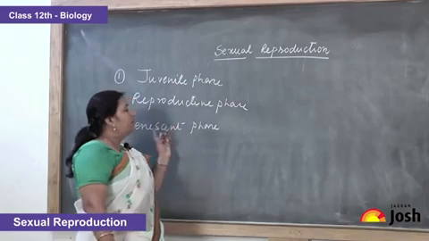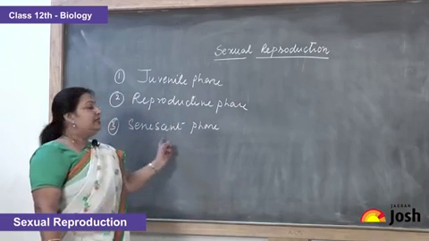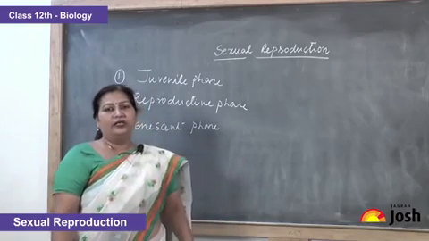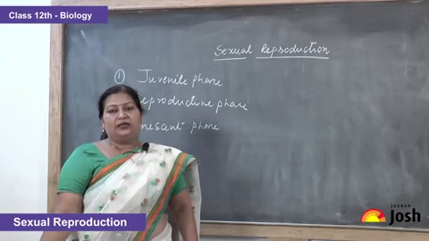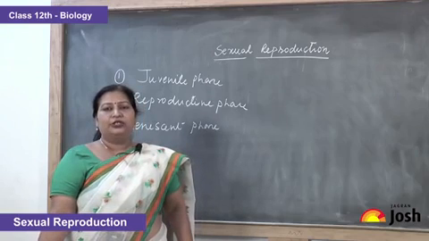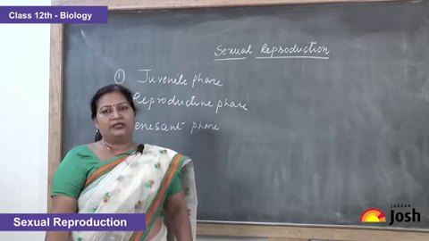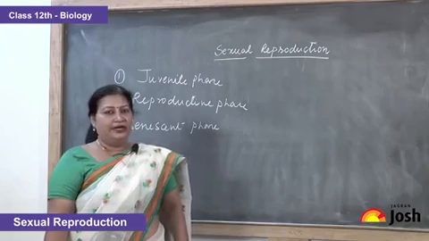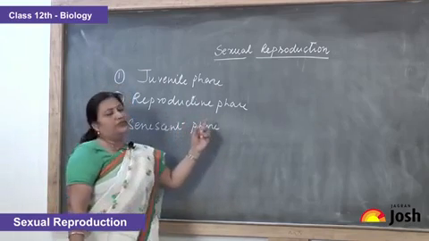And the third phase is the senescent phase. The senescent phase is the phase in which there is deterioration of all the organs, like the body cells, tissues and organs in the physiology and the structure of animals, and the efficiency of all the organisms starts decreasing. We'll come to this reproductive phase.